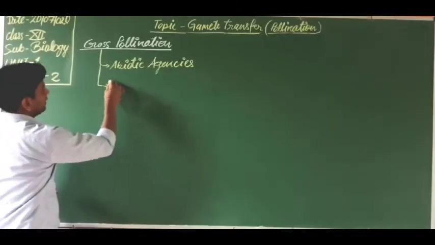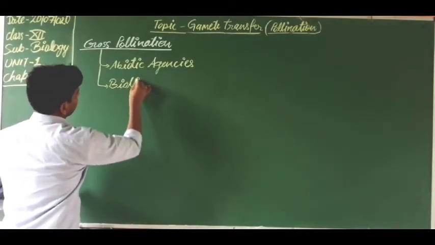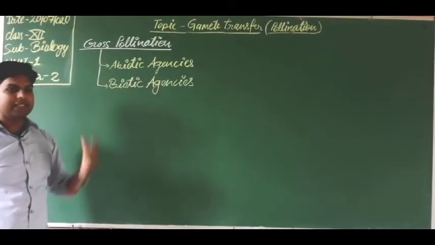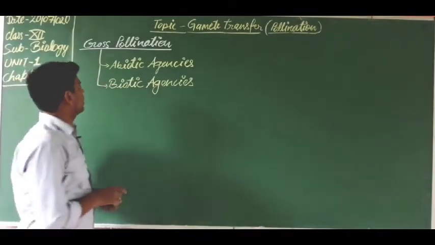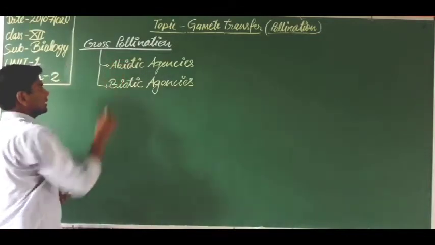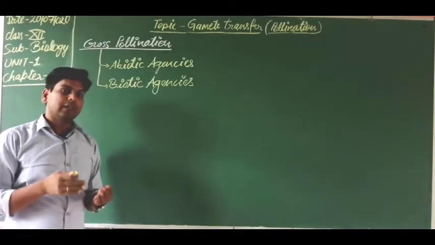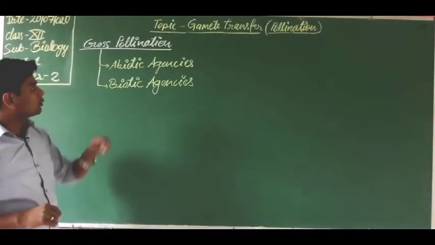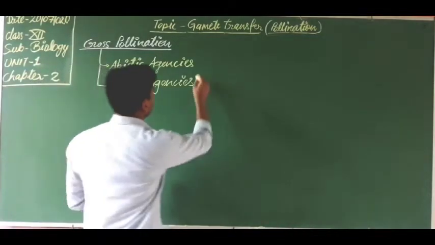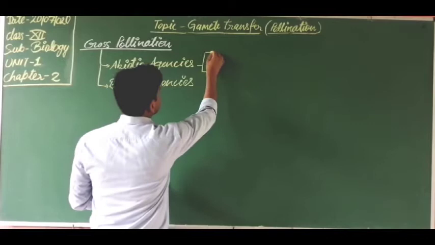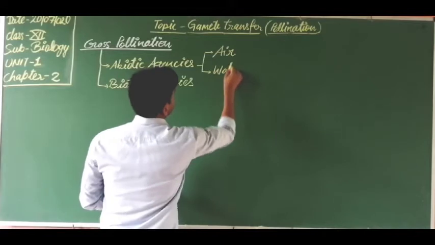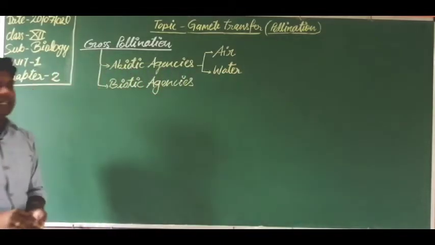and the next one is the biotic agency. So what are these biotic and abiotic agencies? Agencies are the agents, the medium by which pollen grain is transferred to the stigma. Got it? The abiotic agencies are two: one is air and the next one is water.